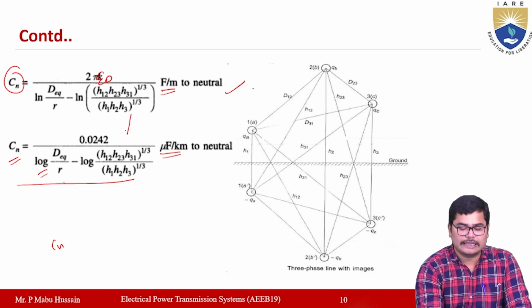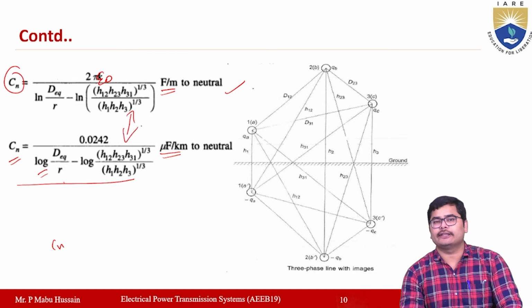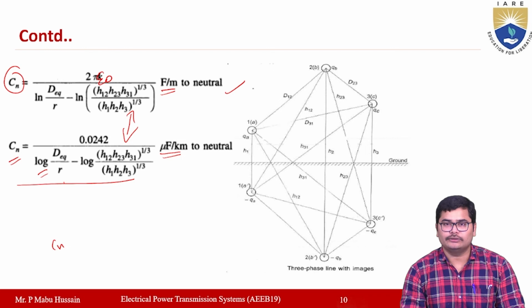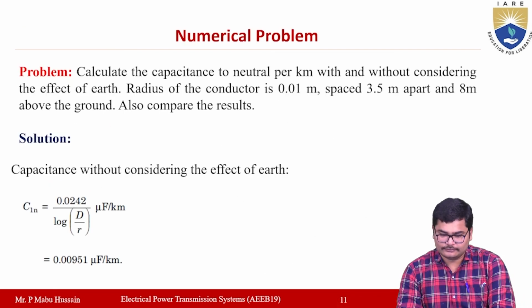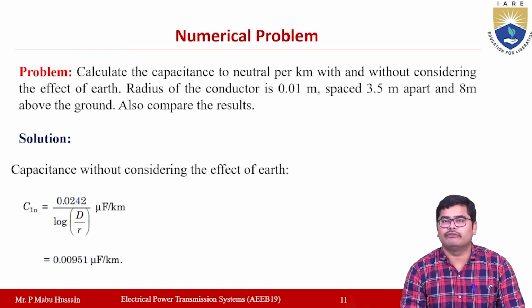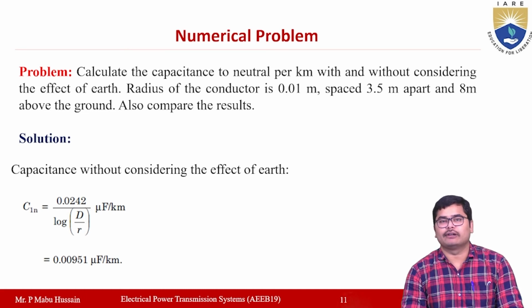So you can use any one of these two equations for calculating the capacitance of a three-phase transmission line by considering the effect of earth. Let us see one numerical problem so that we can understand how to calculate the capacitance of a transmission line by considering the effect of earth.